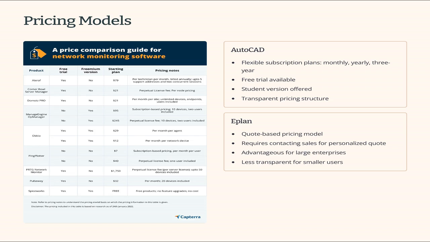AutoCAD offers monthly, yearly, and 3-year subscription plans, making it flexible for different budget needs. It also provides a free trial and student version. Eplan, on the other hand, uses a quote-based pricing model, meaning you need to contact them for a personalized quote. This can be advantageous for large enterprises needing custom solutions, but less transparent for smaller users.